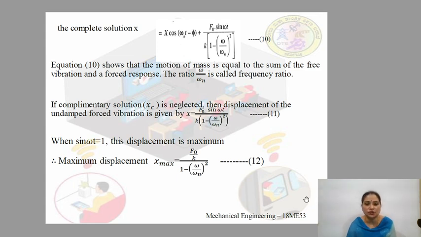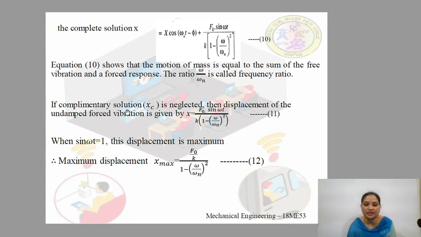Therefore the complete solution will be x equals capital X cos(ωn t minus φ) plus F0 sin ωt divided by k into 1 minus (ω/ωn) whole squared. This equation is taken as equation number 10. This equation shows that the motion of the mass is equal to the sum of the free vibration and a forced response, and the ratio ω/ωn is called the frequency ratio.